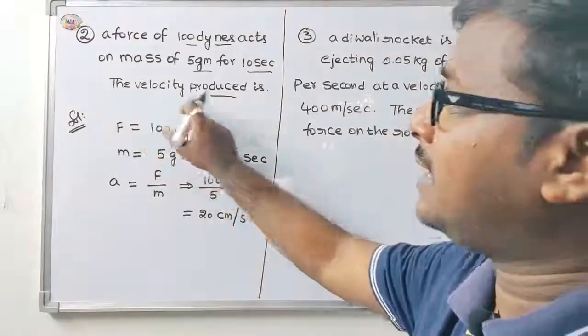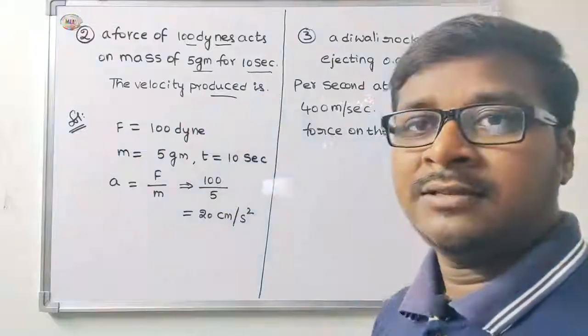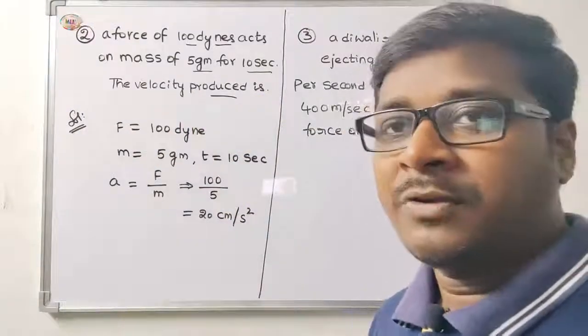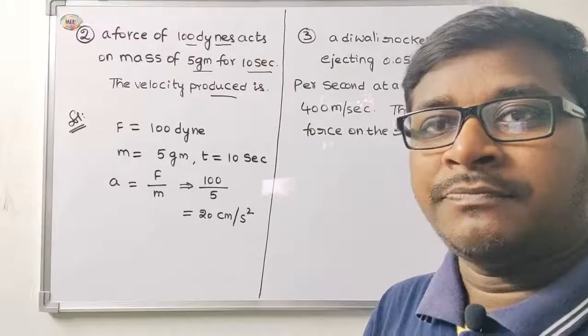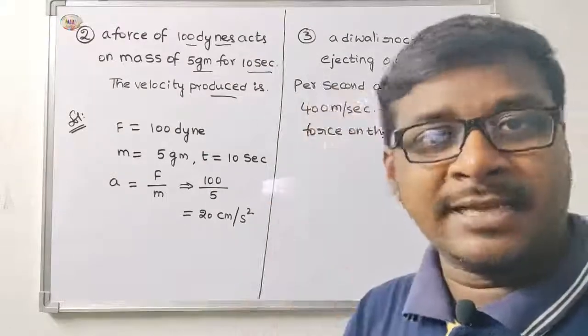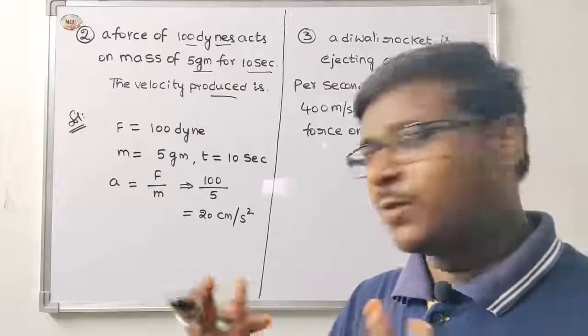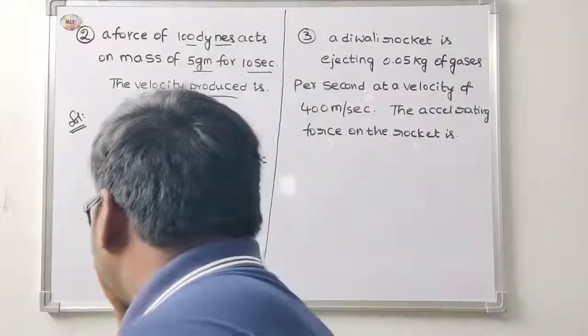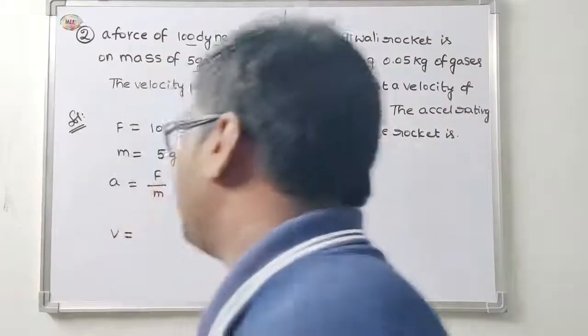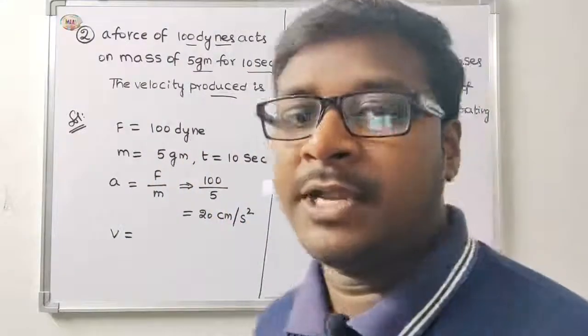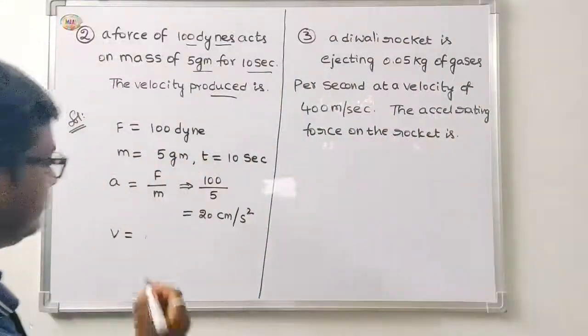Then next, the velocity produced. First one is the acceleration, find out. The next is by using the kinematics first equation. These two are equal, so no problem. First v is equal to u plus at.